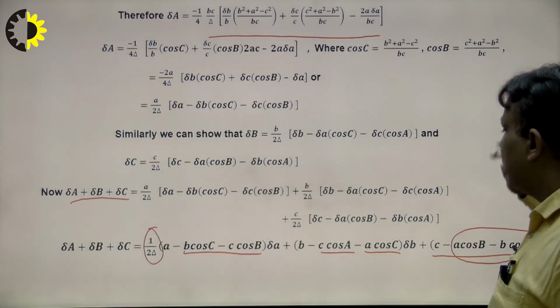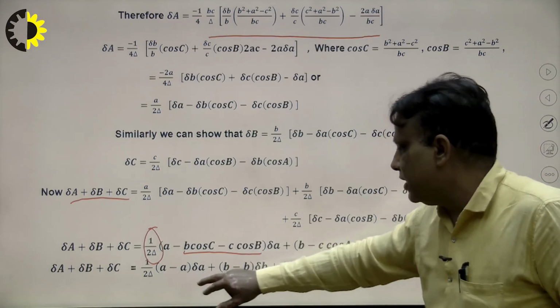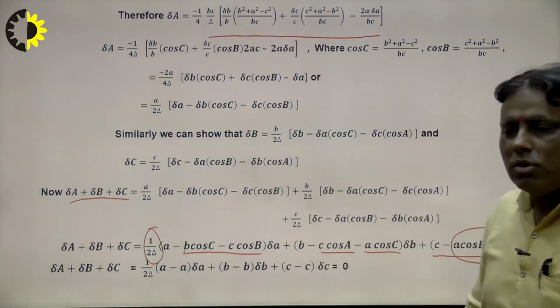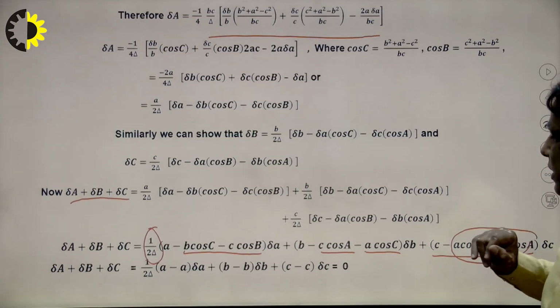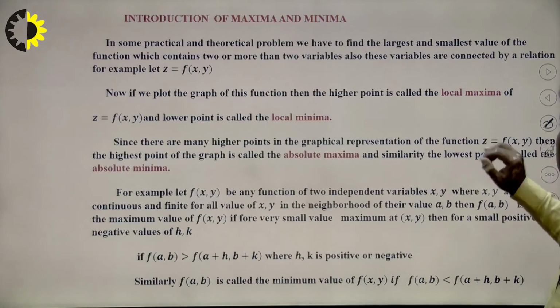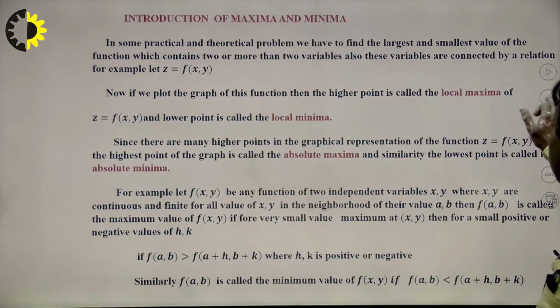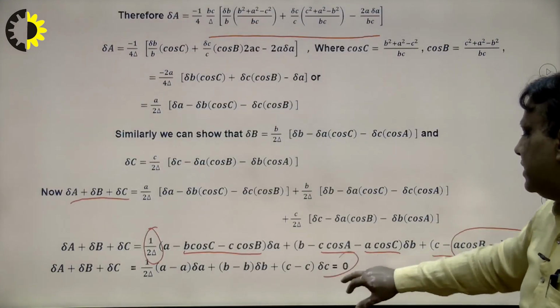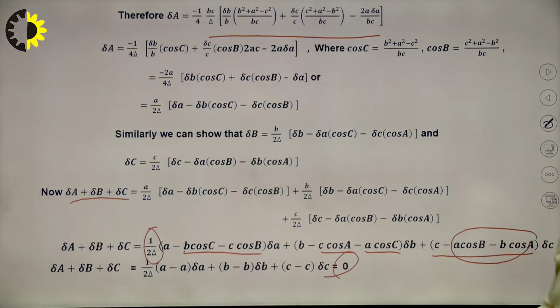The conclusion of this result will be a minus a is equal to 0, b minus b is equal to 0, and c minus c is equal to 0. Now the conclusion will be here very carefully. I go to the previous slide. So what will be the result here? The result will be 0, I write here. So in this way we can find out our problem.